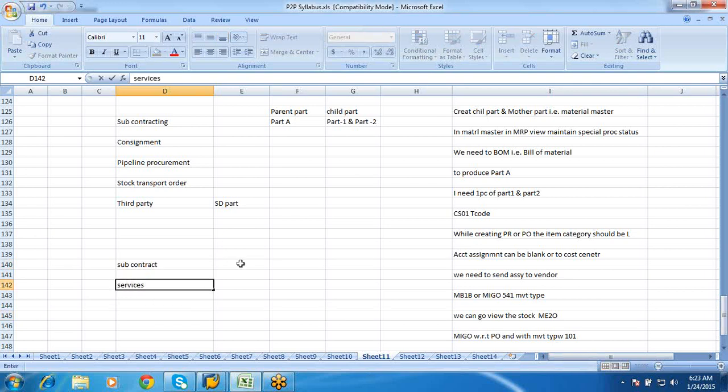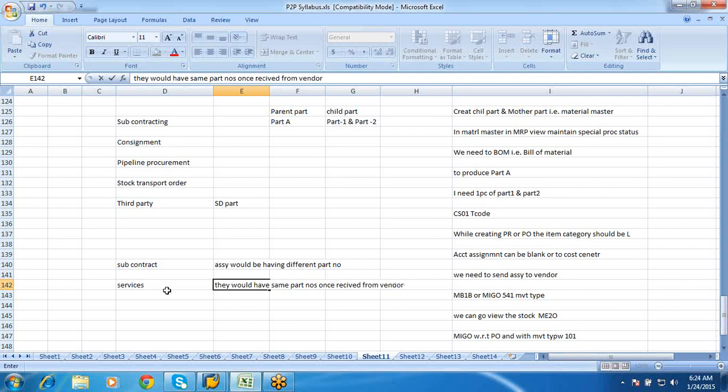In subcontracting, the assemblies would have different part numbers. But in services they would have the same part numbers once we receive them from the vendor.